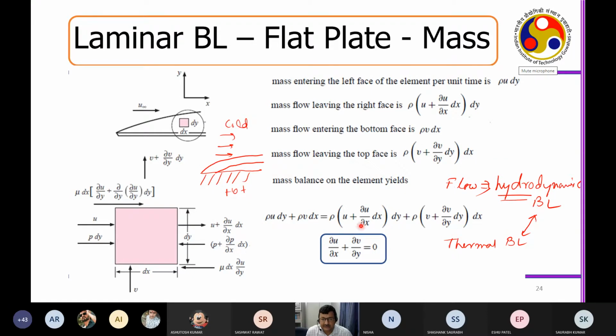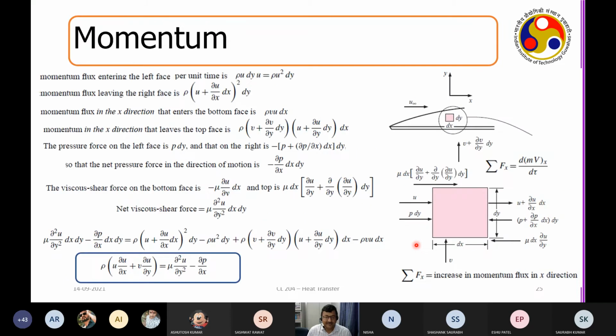If you simplify this, you get simply the continuity equation. So using a differential volume element with a laminar boundary layer approximation, you get this equation very easily. We previously derived it using the Reynolds transport theorem, right?